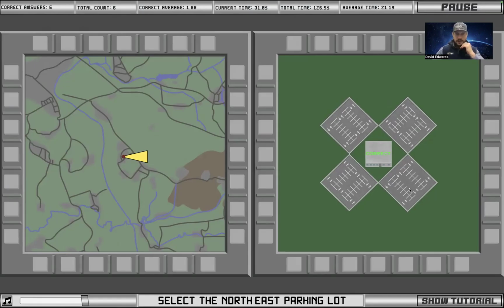If you're going to be going northeast, hit this one right here. All right, select the south parking lot. So you're going northwest already. So in order to go south, if I go this way, I'm going to be going west. And if I go this way, I'm going to be going south.